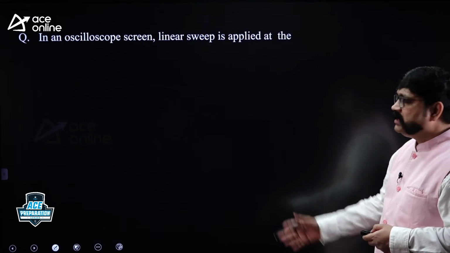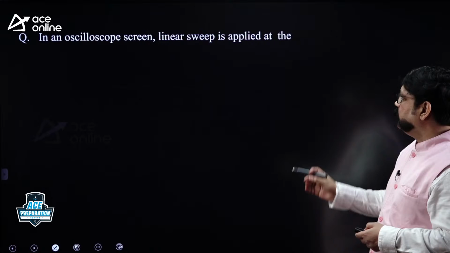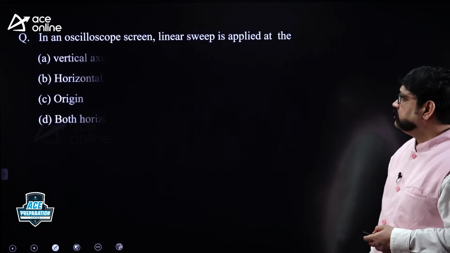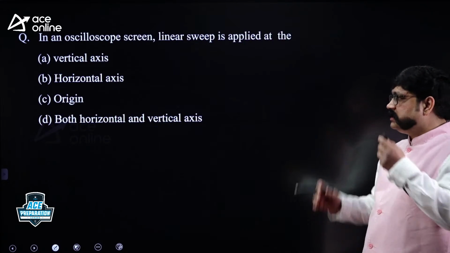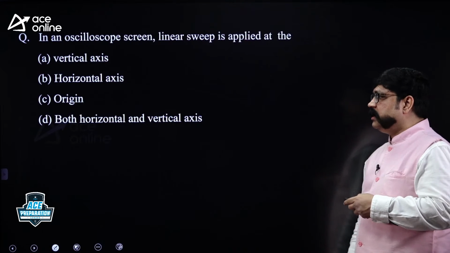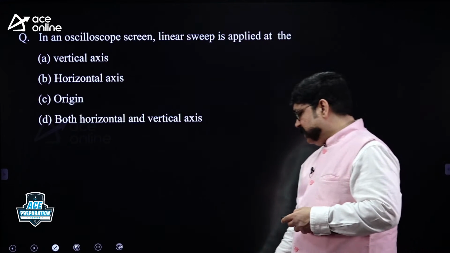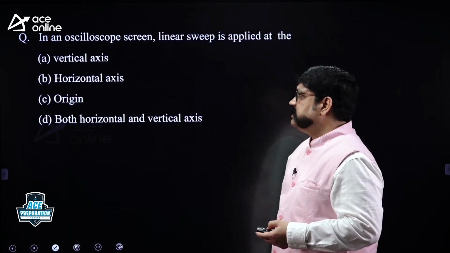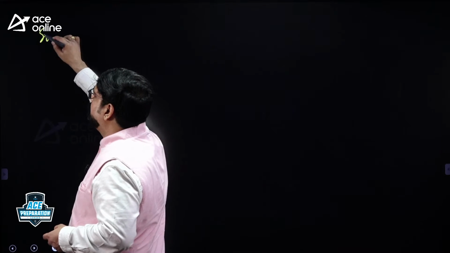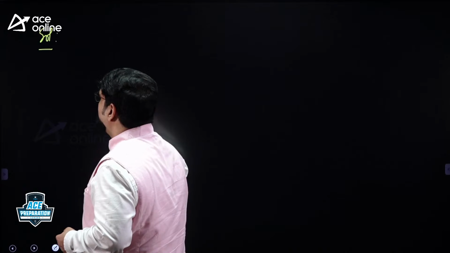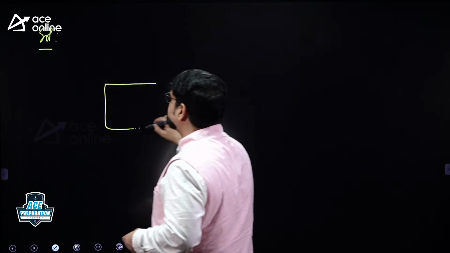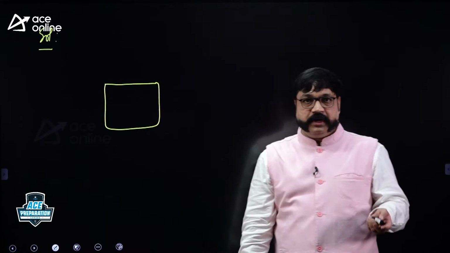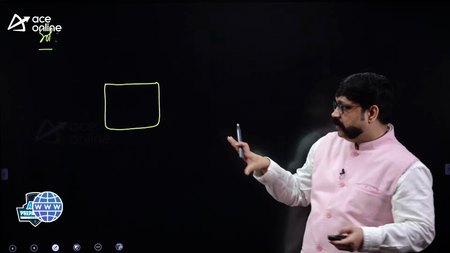In an oscilloscope screen, I think in the 2014 paper they gave this. It seems to be a very simple question. In an oscilloscope screen, a linear sweep is applied to the vertical axis, the horizontal axis, or both the horizontal and vertical axes. Actually, they gave such a question, but we don't apply it to an axis. Let's analyze. Okay, so what you know, this is the screen of the CRO. Like this screen, please. Just now you have seen the screen, 10 divisions by 8 divisions. A rectangular screen will be there, not the way I have drawn.